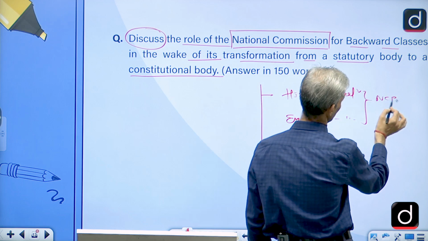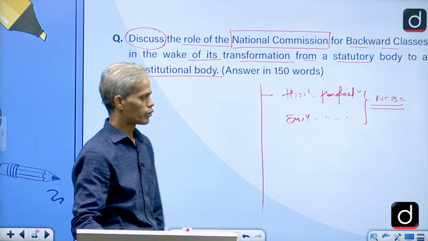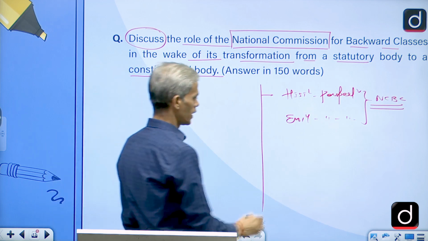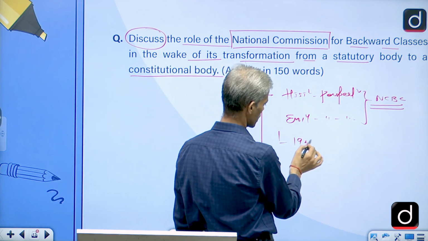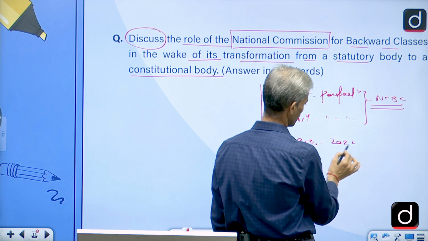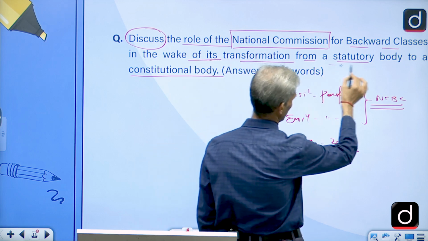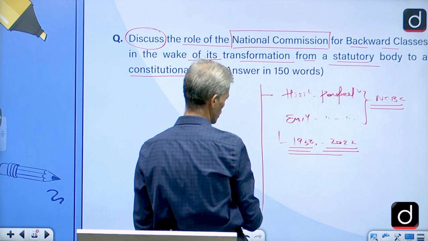Of NCBC, that is National Commission for Backward Classes. That's the evolutionary perspective you'll be writing about, how this commission came into existence, right from the 1950s to the recent one, 2022, right? That is this part, transformation from a statutory body to a constitutional body.